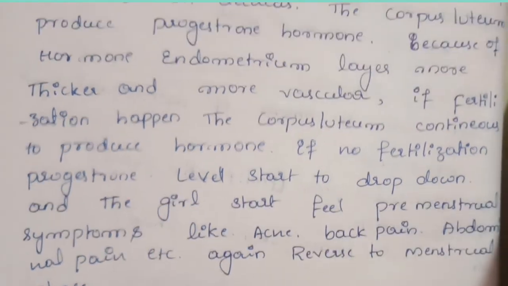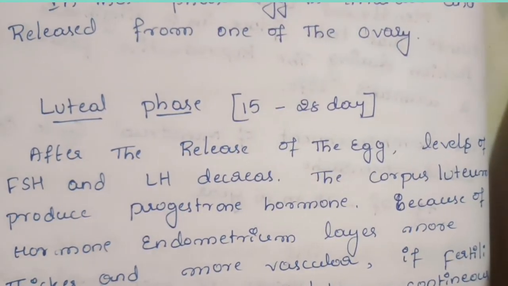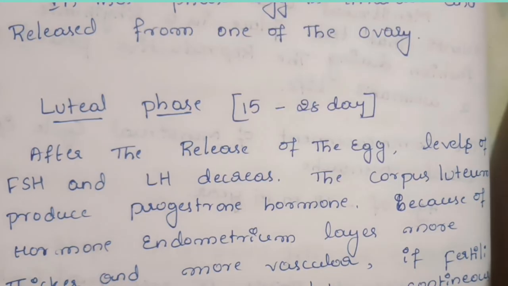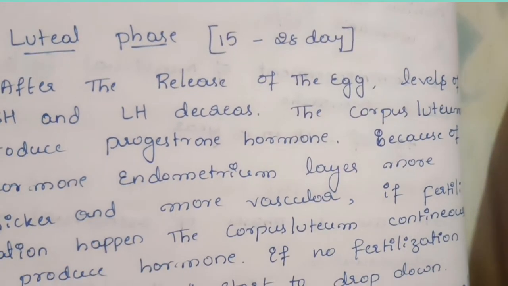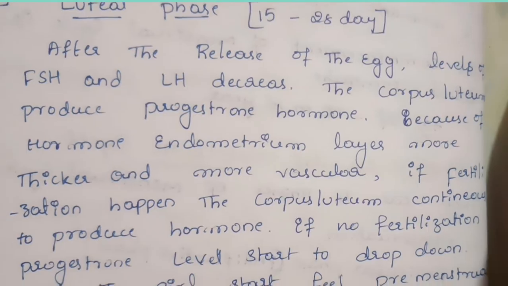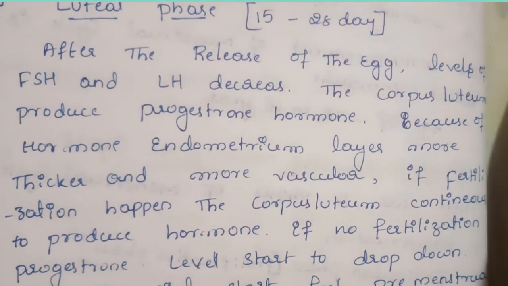The last phase, the luteal phase, lasts from day 15 to 28. In this period, the egg has already been released from the ovary, and it starts to move towards the uterus and waits in the ampullary part. At the same time the corpus luteum increases production of the progesterone hormone. Because of that, the endometrium layer, especially the functional layer, becomes thicker and more vascular, because it is ready to receive the fertilized egg.